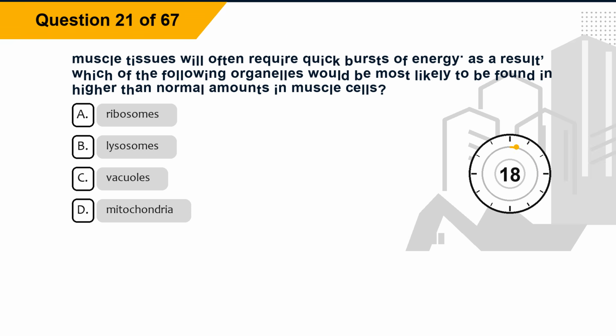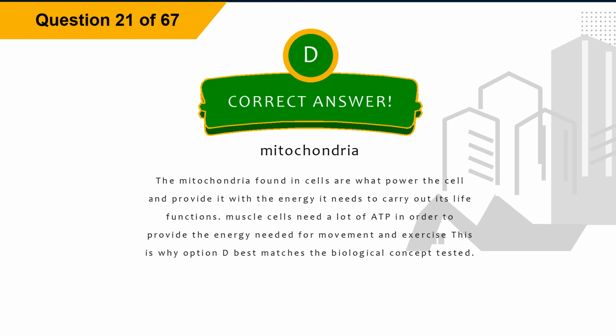Question 21. Muscle tissues will often require quick bursts of energy. As a result, which of the following organelles would be most likely to be found in higher than normal amounts in muscle cells? Option A, ribosomes. Option B, lysosomes. Option C, vacuoles. Option D, mitochondria. The correct answer is option D, mitochondria.